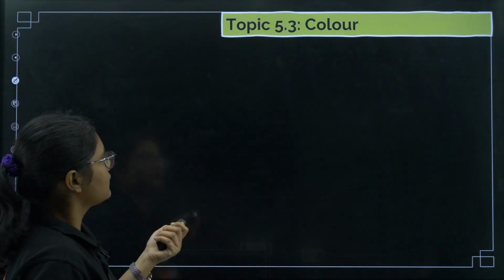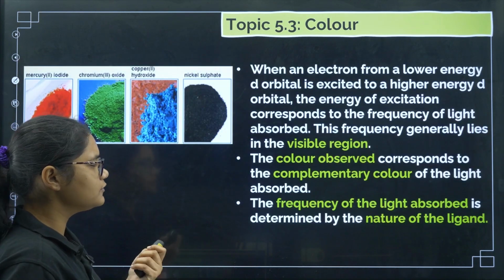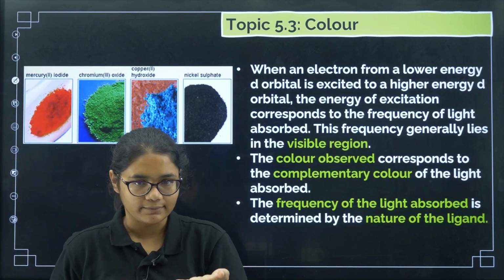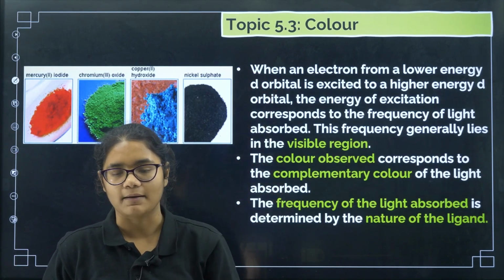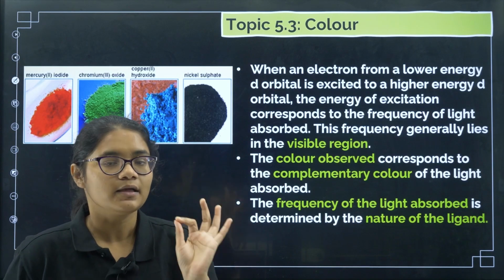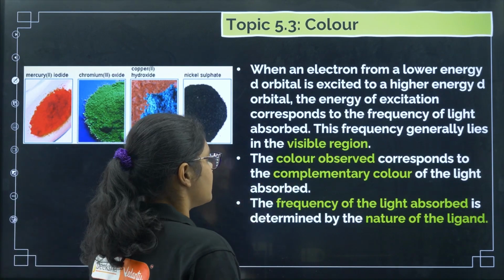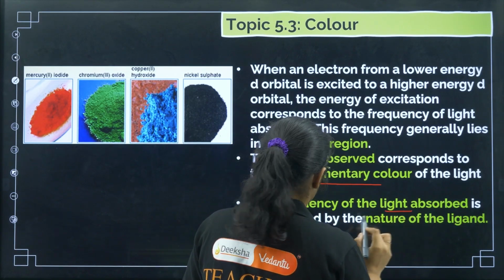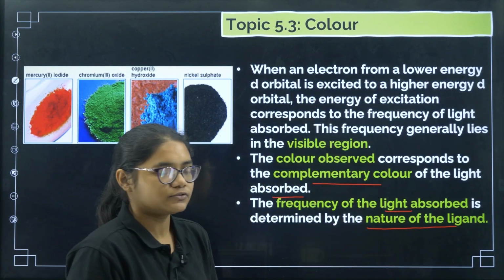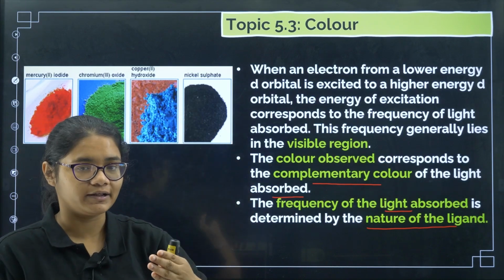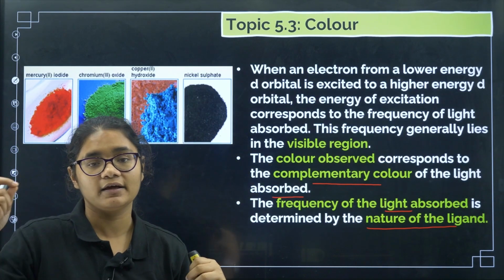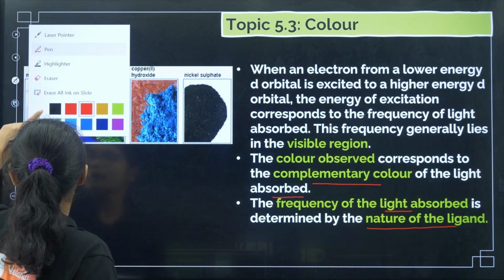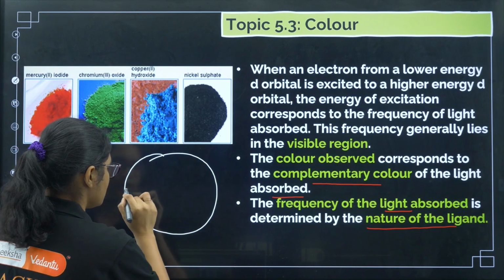Okay, fine. Now coming to the color, we have already discussed this in the D block elements also. The electrons in the lower level get excited to the higher level, and then when they come back they release energy in the visible region, because of which we can see the color. The color observed corresponds to the complementary color of the light. The frequency of the light absorbed is determined by the nature of the ligand. So if there is a strong field ligand and the splitting is more, then we need light of high energy where the frequency is more. So here you should remember the color of the compound, the complementary color theory.